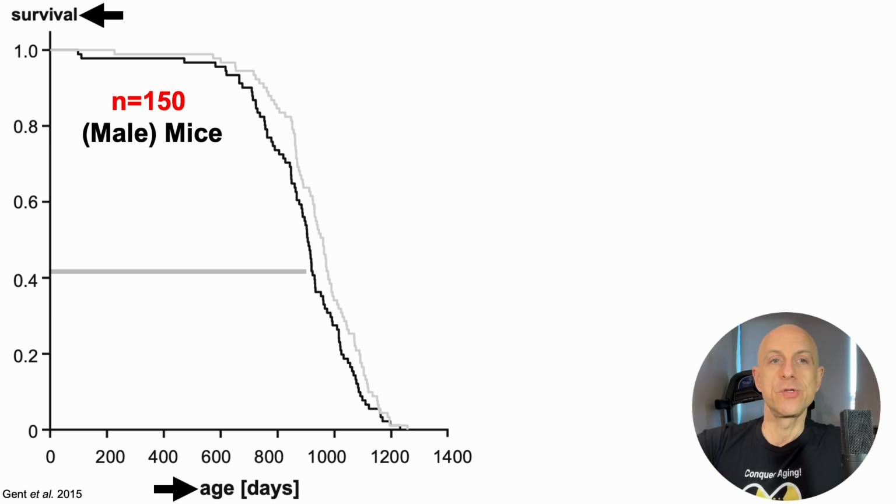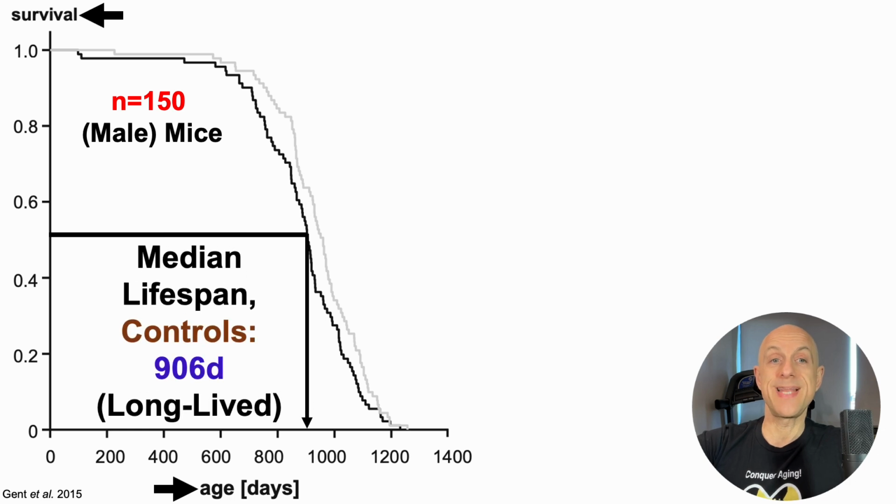So in terms of median lifespan, we put up a black line at 0.5 survival. This is the time when half of the mice have died and half are still alive. And for the control lifespan, we can see that was a median of 906 days, and this is long-lived for the control strain. And this is good news because some lifespan studies will have a control strain of mice that lives less than 900 days, say 750 days. And then they'll give the intervention, whatever the drug or supplement of interest is, and then the intervention group will live 900 days. But for C57 black 6 mice, which is what was used in this study, median lifespans should be around 900 days.